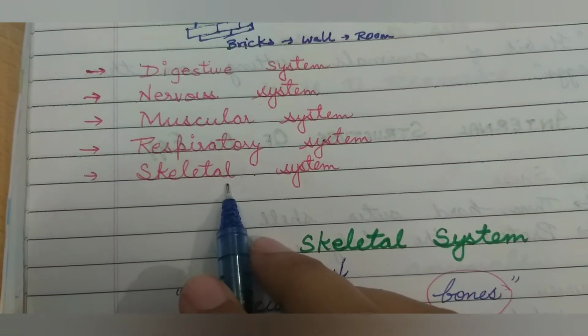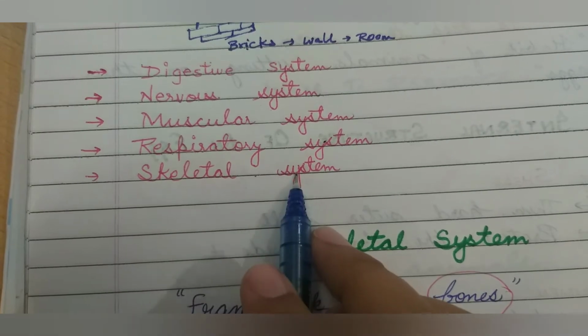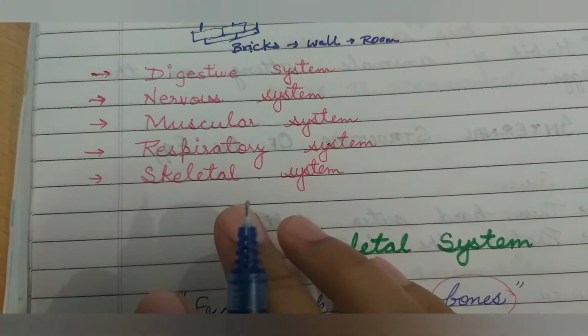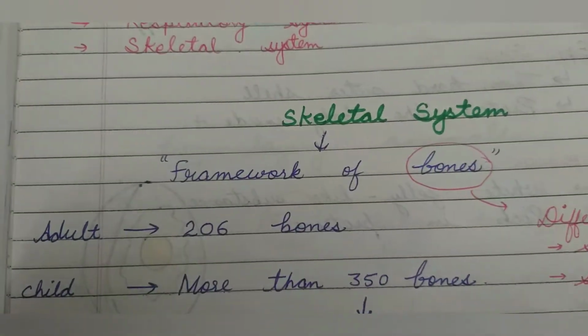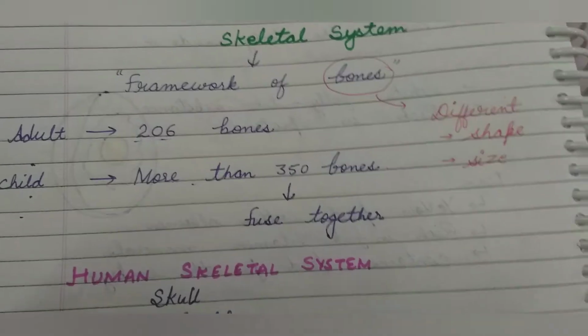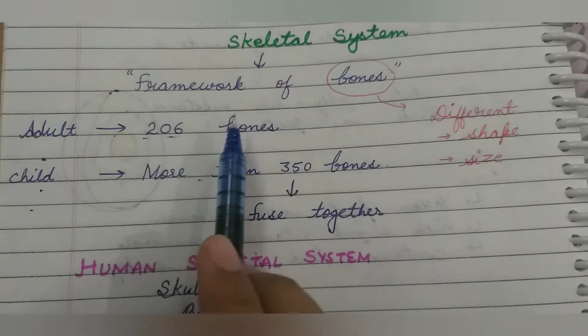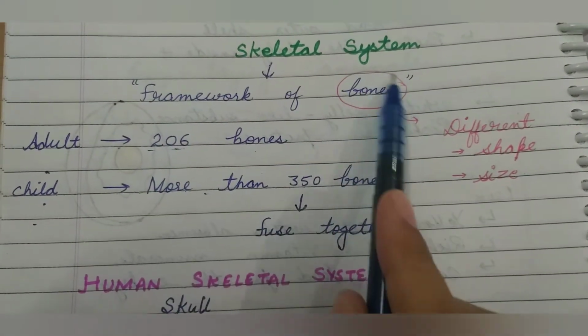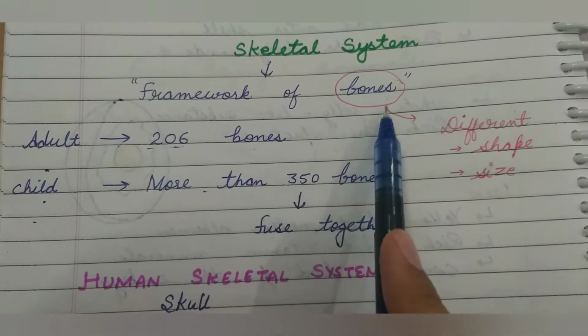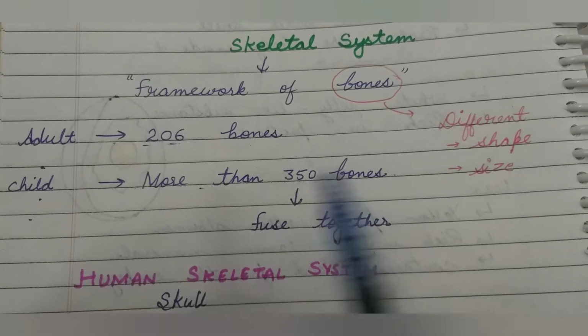So today we are going to read about the skeletal system. Let's learn more about it. The skeletal system is a framework of bones, and these bones are of different shape and size.